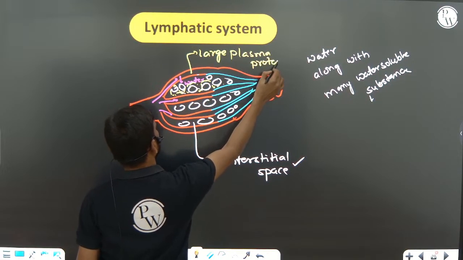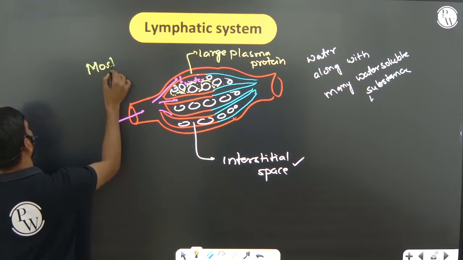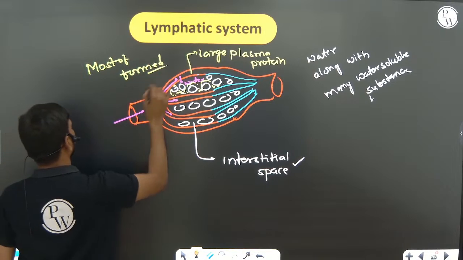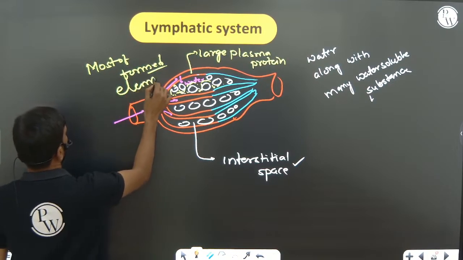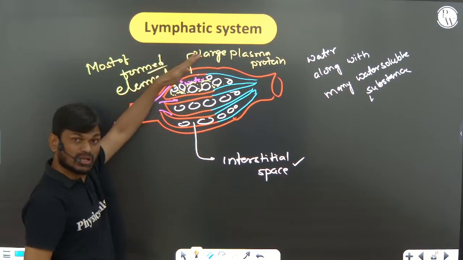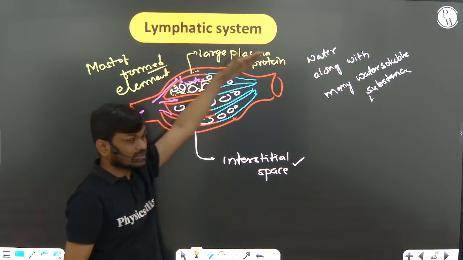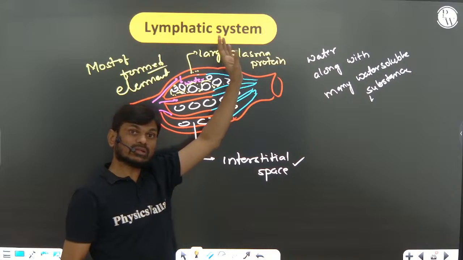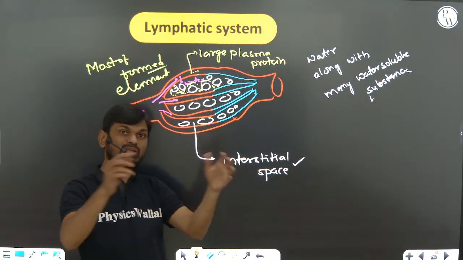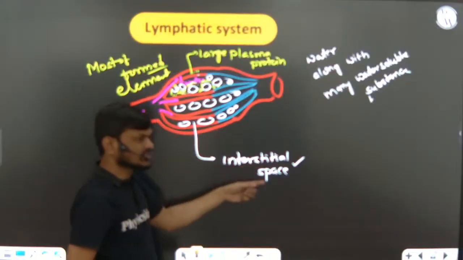They are present inside the blood only, and most of the formed elements except lymphocyte. Most of the formed elements and large plasma proteins stay inside the blood, but water and water soluble substances enter into the gap between the cells of the tissue. We are calling it interstitial space.